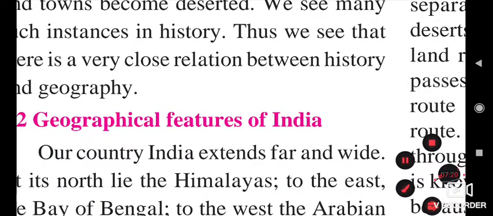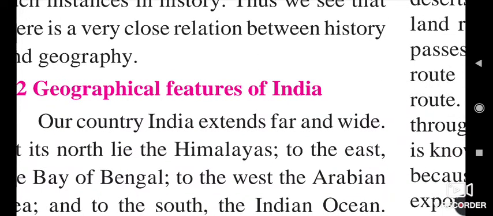When we are going to study Indian culture, the culture which resides in the Indian subcontinent, we must go through the geographical features of India, because India has a very diversified geography. Let us start and revise these points of the geographical features of India.